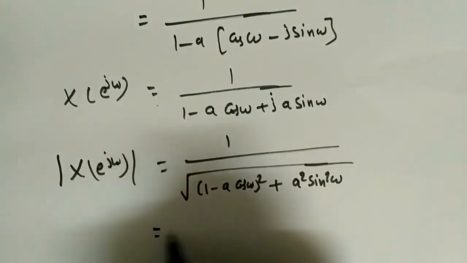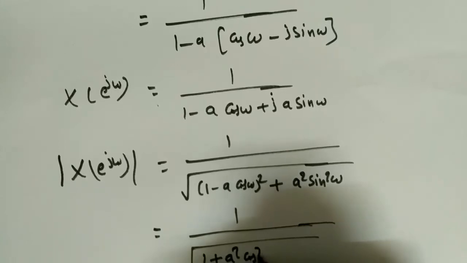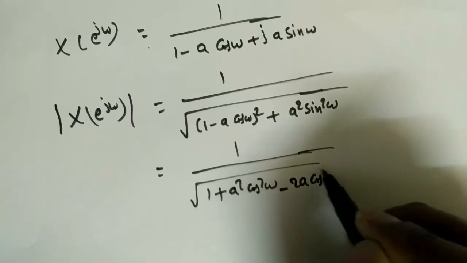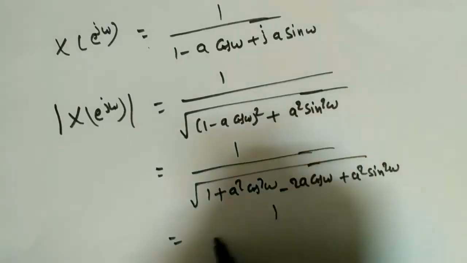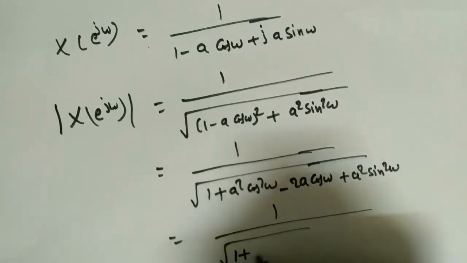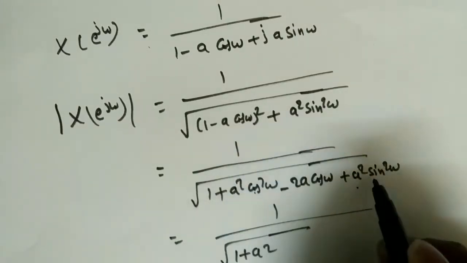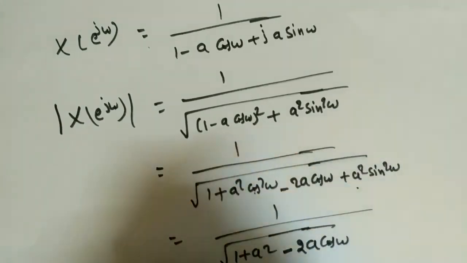If I expand this, using (a minus b) whole square, we get 1 plus a² cos² ω minus 2a cos ω plus a² sin² ω. If I take a² common in these two, cos² θ plus sin² θ is 1. So the magnitude is 1 by root of 1 plus a² minus 2a cos ω.